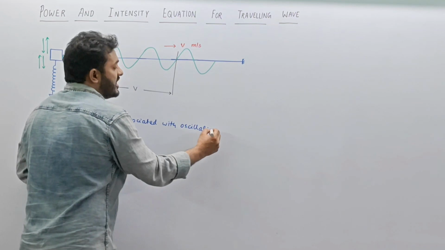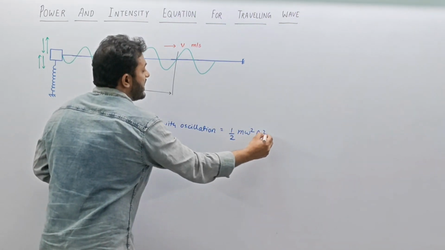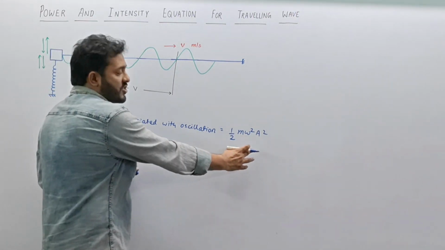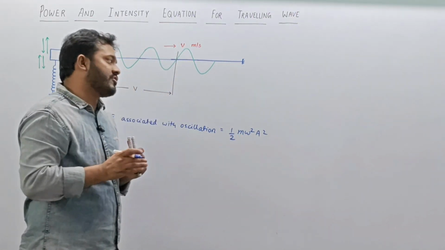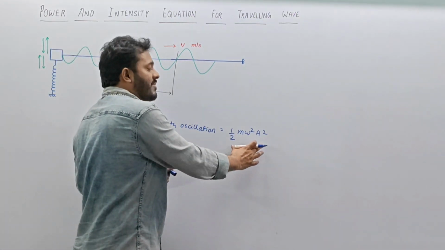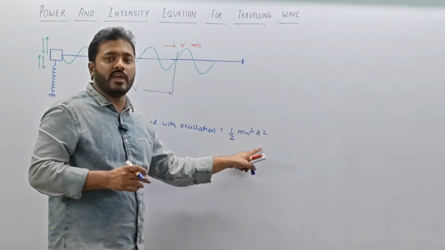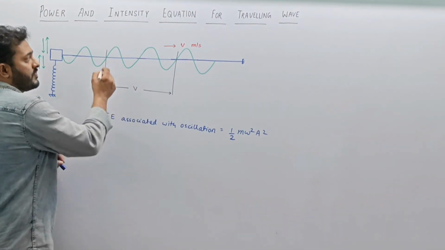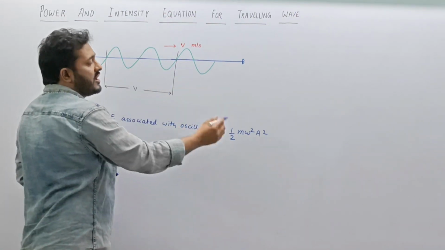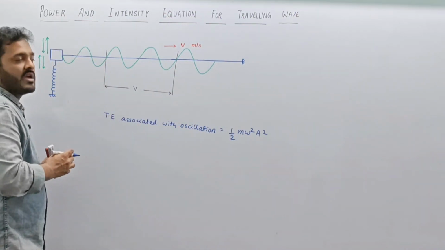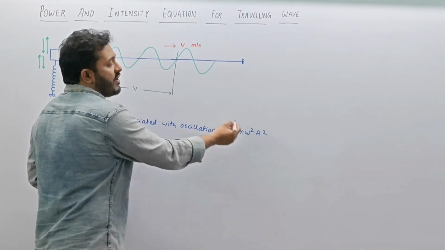so total energy associated with oscillation is half m omega square a square. So I hope you know this expression. In case you don't know this expression, then kindly first of all watch the videos on SHM to understand how we come across this expression. So total energy is half m omega square a square, and we can say the total energy contained in this region due to oscillation is half m omega square a square. Now we are going to focus on m. So what is going to be the value of m?